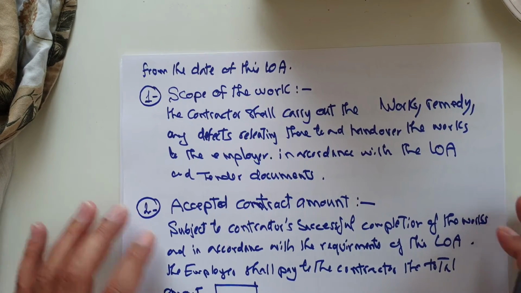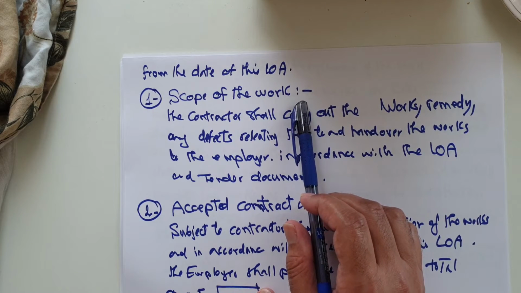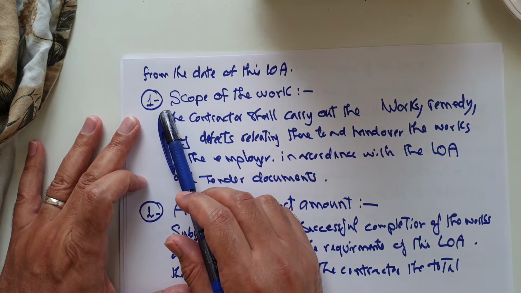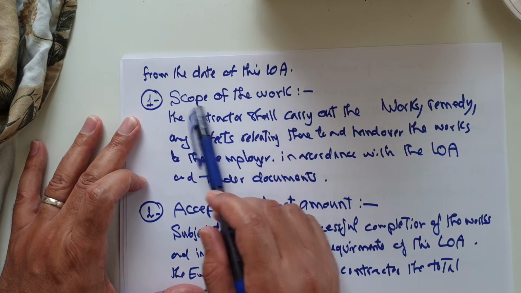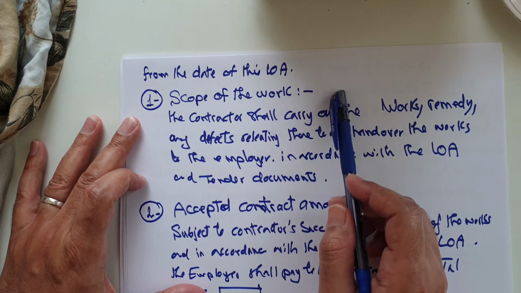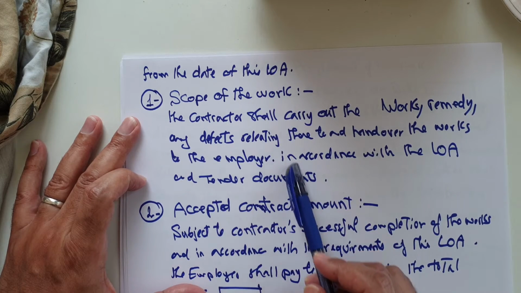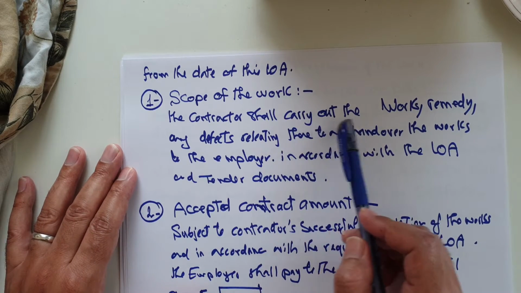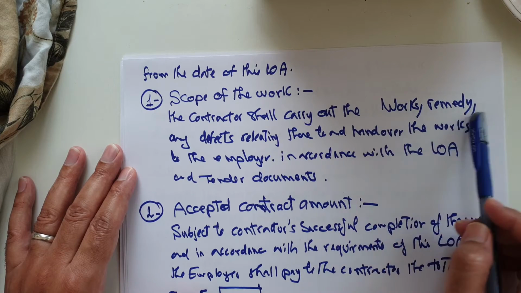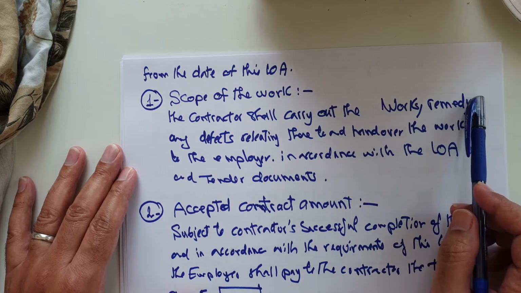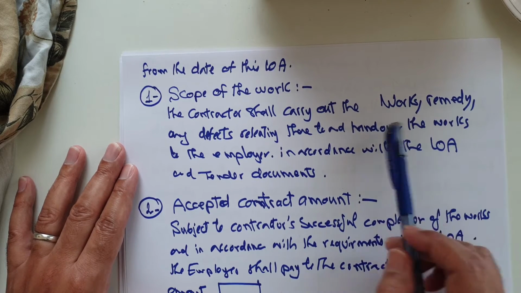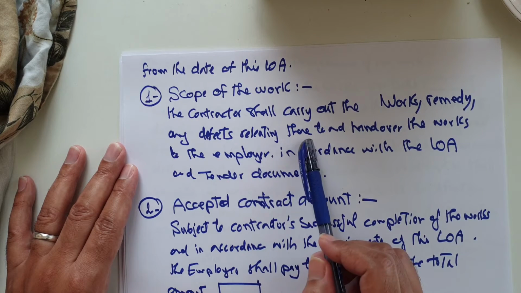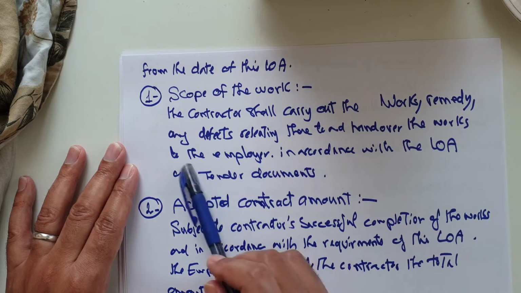طيب, now we will go through the description details which should be mentioned in the letter of award. First of all, and the important issue, is the scope of the work. Descriptions and details clear for the scope of the work. It should be mentioned here in this statement. The contractor shall carry out the, we'll mention here the description for the job or the responsibility of the main contractor, for example, works, remedy of defects relative thereto, and hand over the work to the employer.